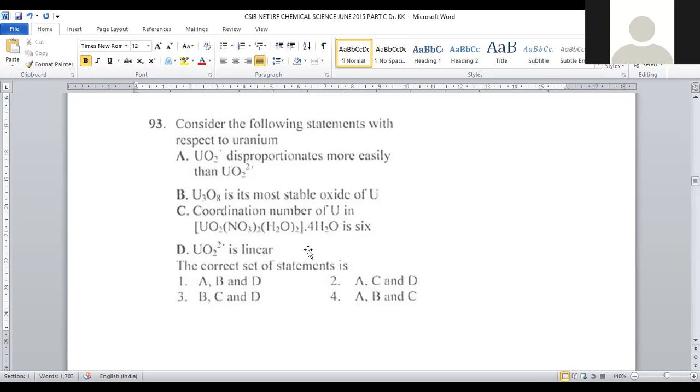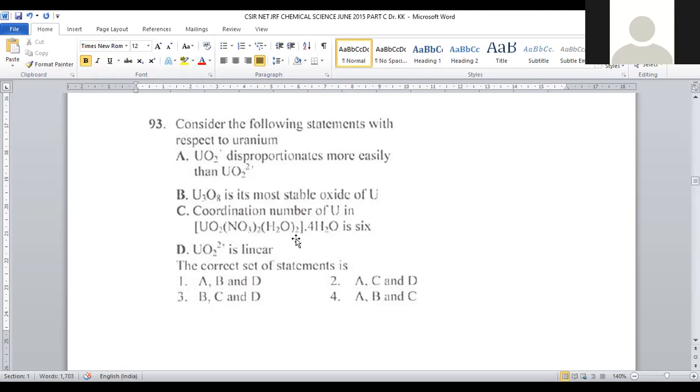The coordination number of uranium in this complex will be 6. How can we predict the coordination number? What is meant by coordination number? Coordination number is nothing but the number of ligands present around the central metal. Let us see, uranium is surrounded with O2, meaning molecular oxygen. Here NO3 is taken twice, so nitrate ligands are 2.